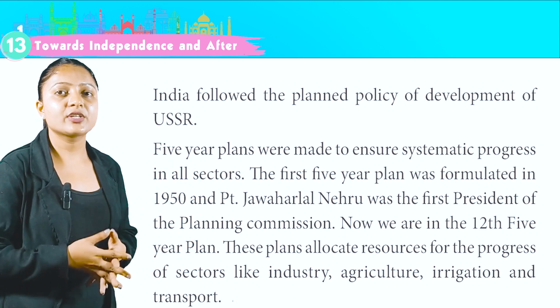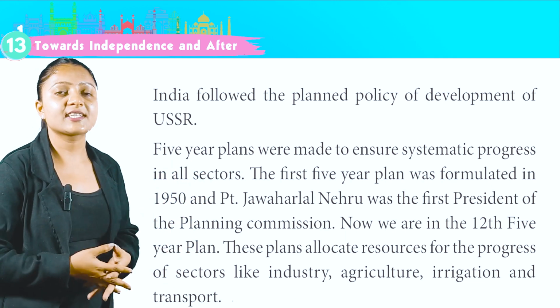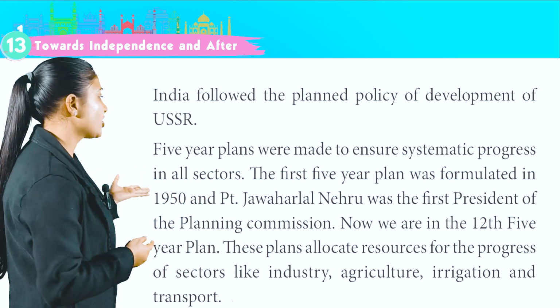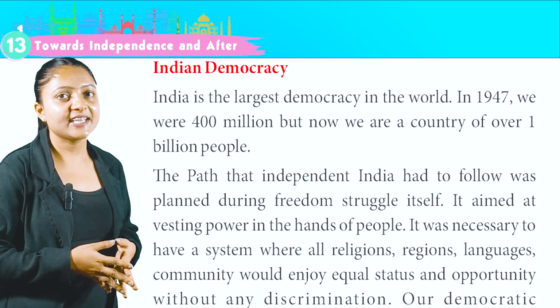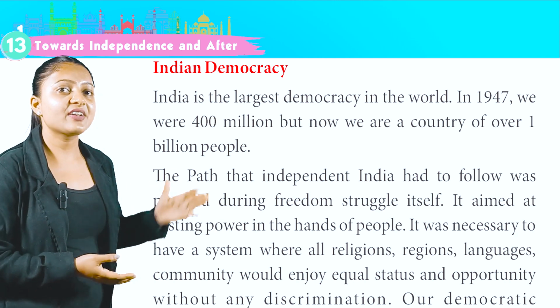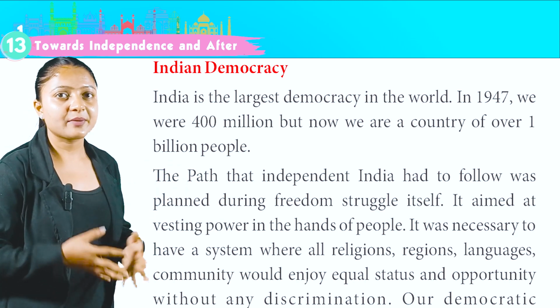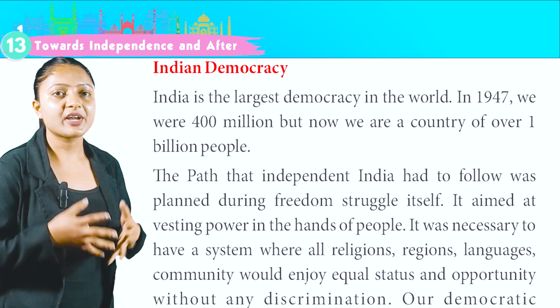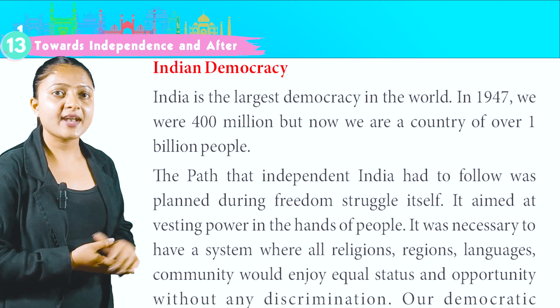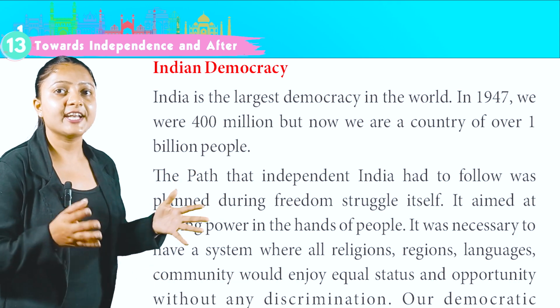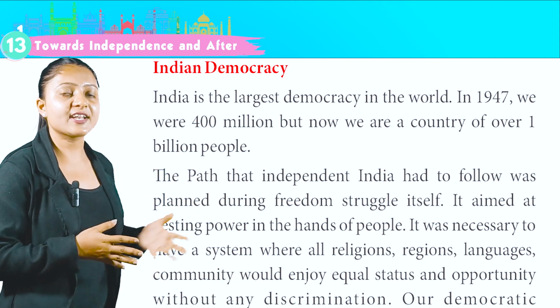These plans allocate resources for the progress of sectors like industry, agriculture, irrigation and transport. Indian democracy. India is the largest democracy in the world. In 1947, we were 400 million, but now we are a country of over 1 billion people. The path that independent India had to follow was planned during the freedom struggle itself. It aimed at vesting power in the hands of the people.